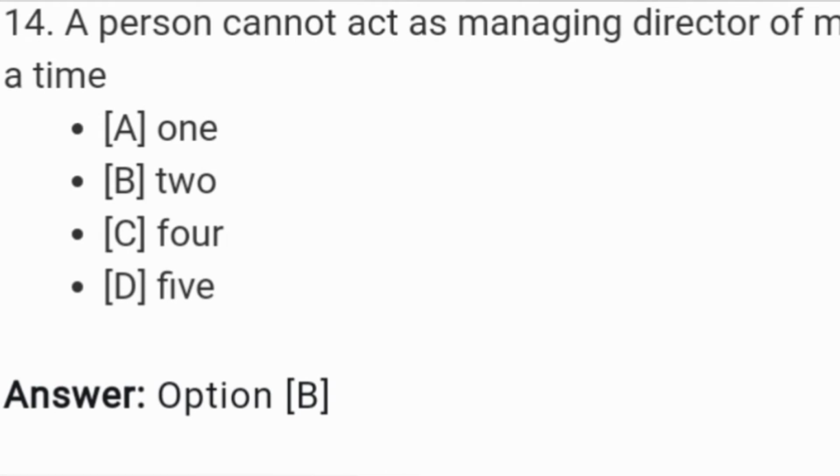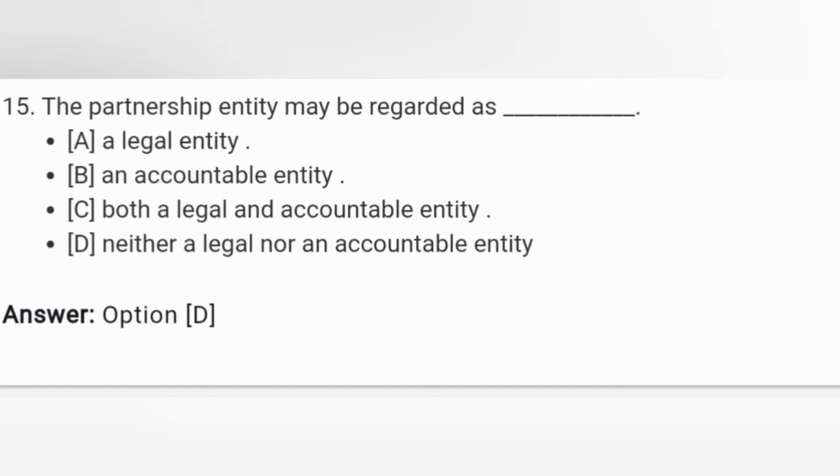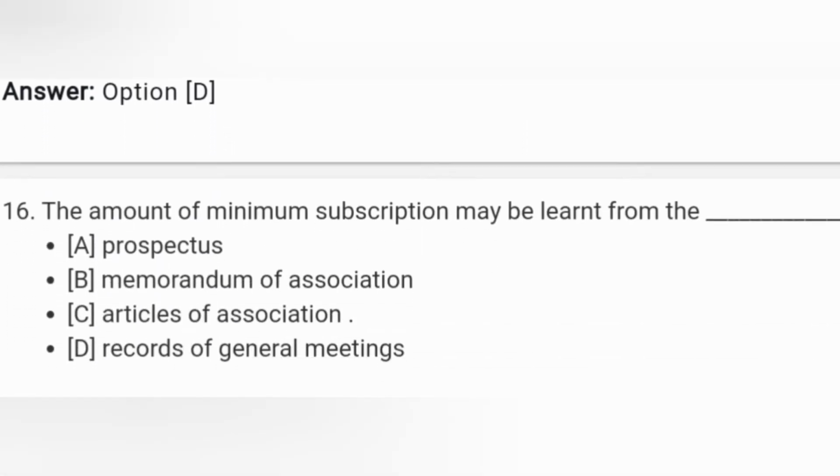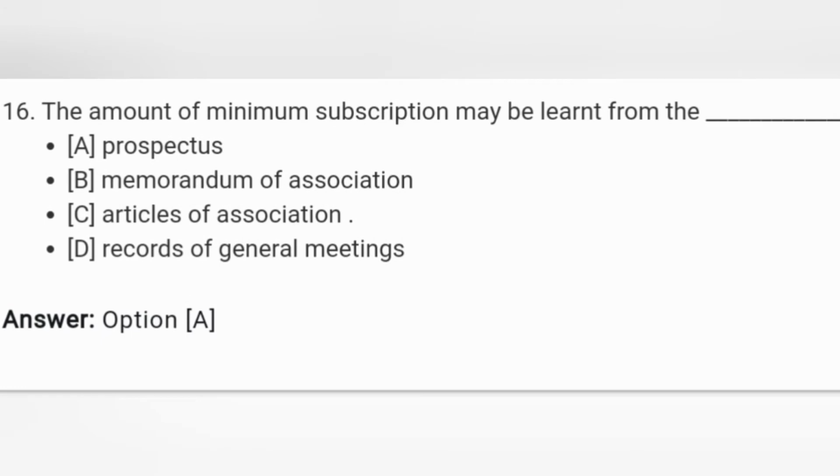Next, a person cannot act as a managing director of. Answer 2. The partnership entity may be regarded as neither a legal nor an accountable entity is the correct answer. Next, the amount of minimum subscription may be learned from the prospectus. प्रविवरण, prospectus को प्रविवरण कहते हैं. इसमें मिनिमम सब्सक्रिप्शन जो होते हैं वो अमाउंट्स में लिखे होते हैं, तो prospectus में.